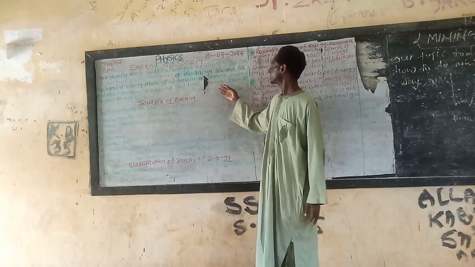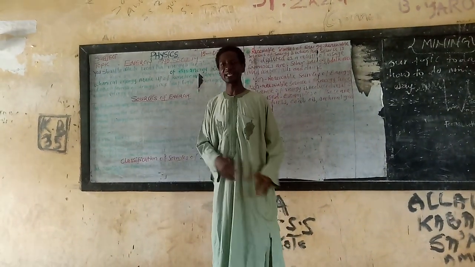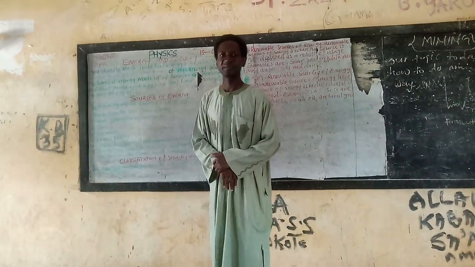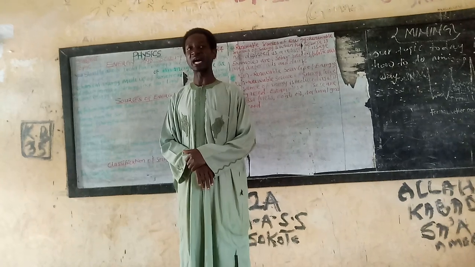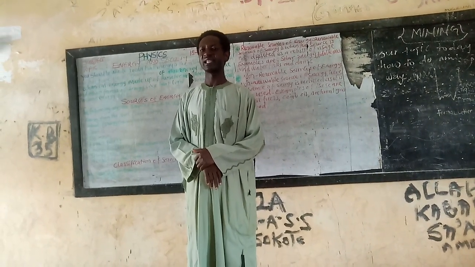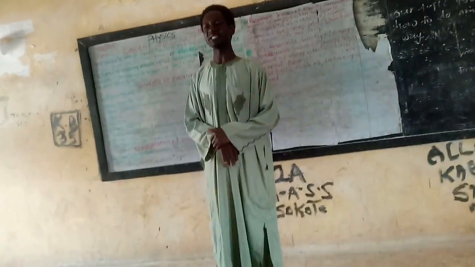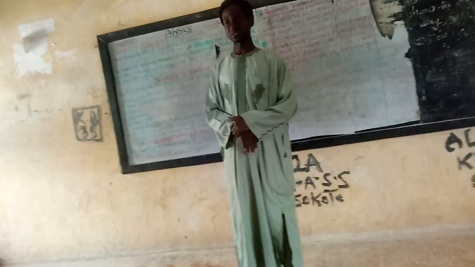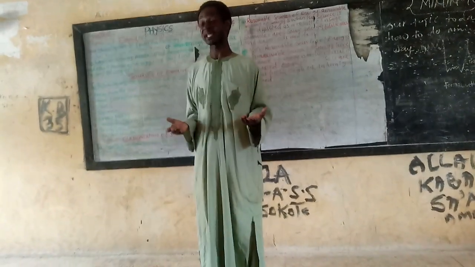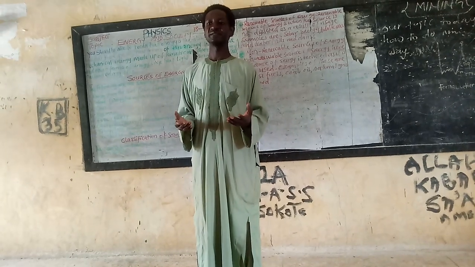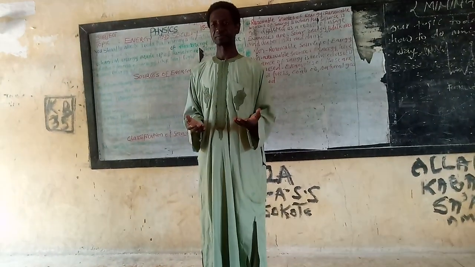Of this energy, we have the mechanical energy, which is made up of kinetic and potential energy, and other forms of energy like the electrical energy, wind energy, sound energy, heat energy, nuclear energy, and so on and so forth. There are many.